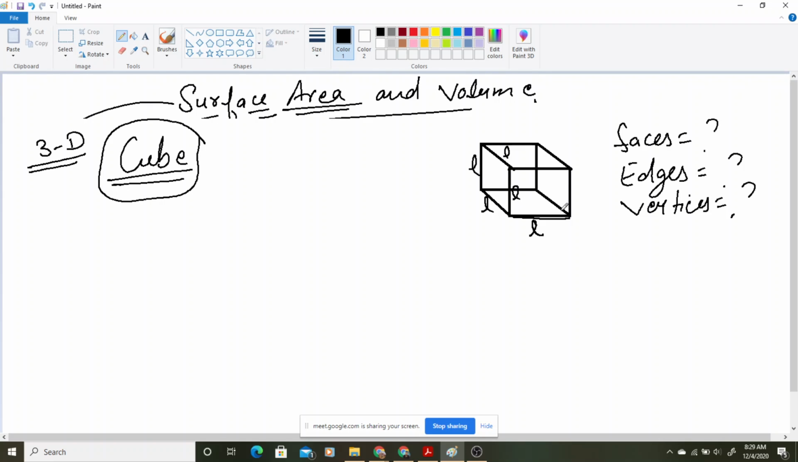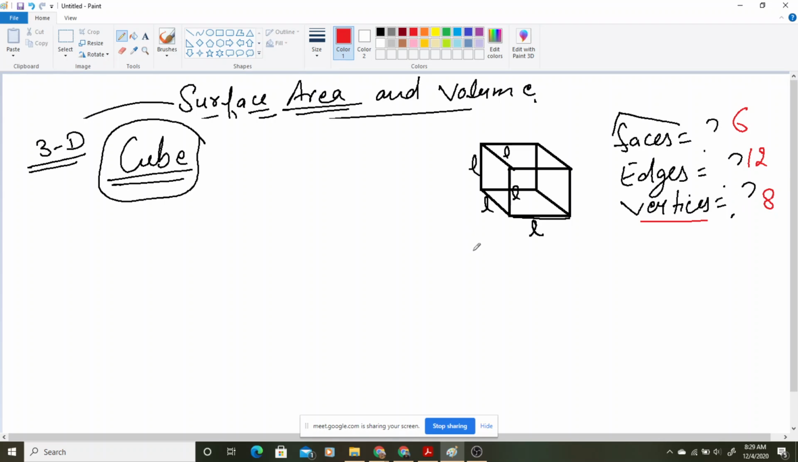Now just see one thing. If I ask you how many faces a cube is having? 6. Yes, it is having 6 faces. That's correct. How many edges is it having? 12. It is having 12 edges. And how many vertices is it having? It is having 8 vertices.